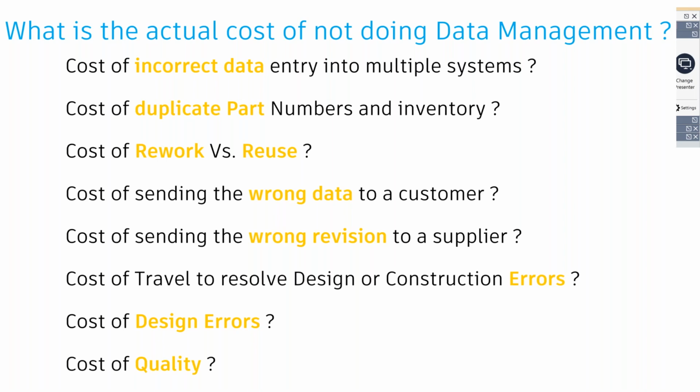You're reworking on something which you already have. You're sending wrong data to the customer. You're working on a wrong version. And imagine the cost of design errors. It all boils down finally into the overall cost of execution.